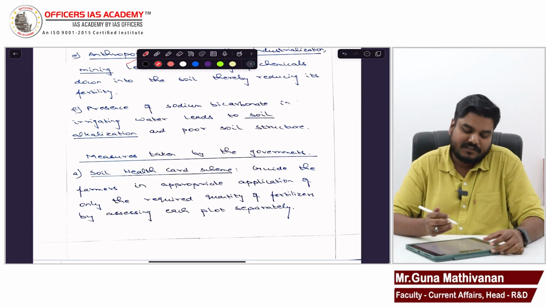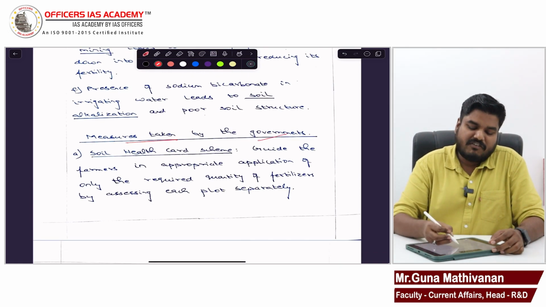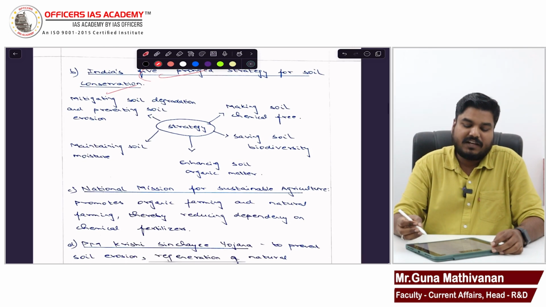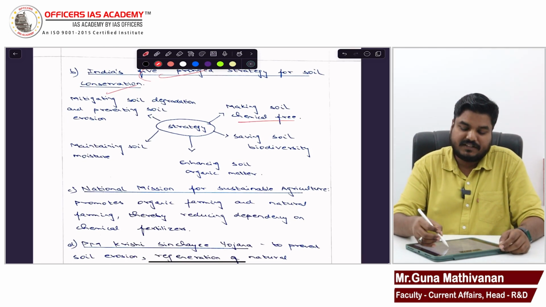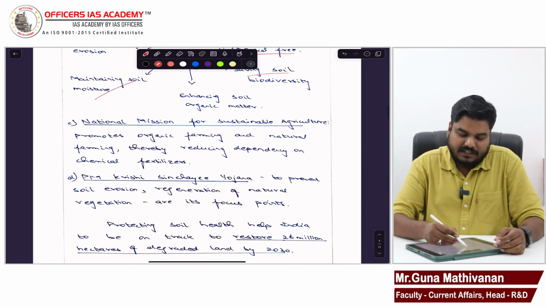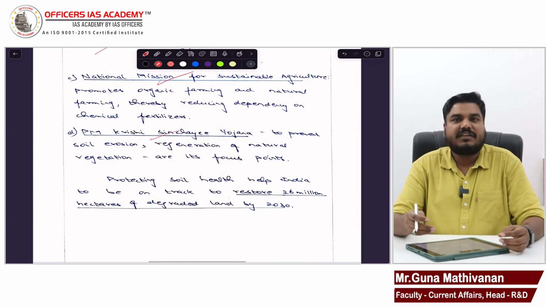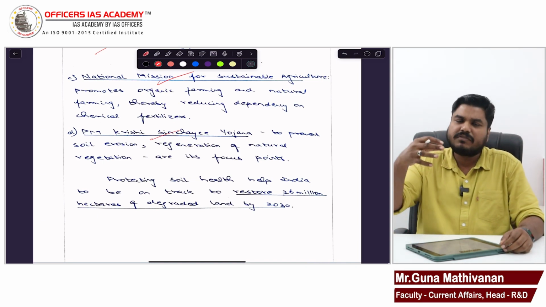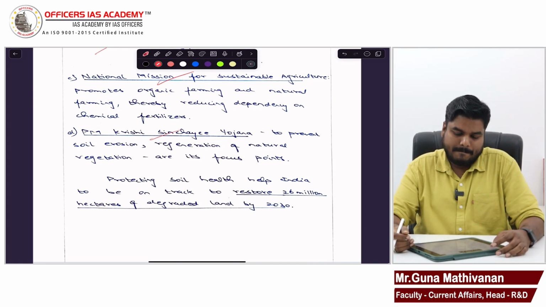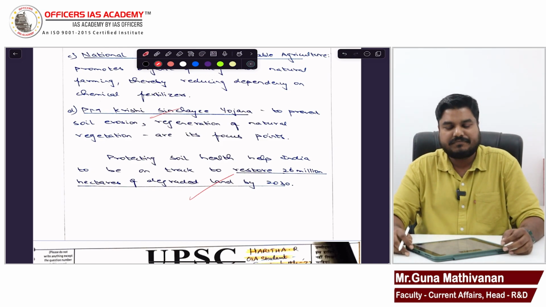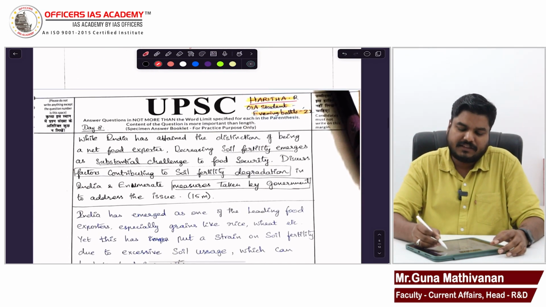You can understand easily. So measures taken by the government are also mentioned: the soil health card scheme, right? The 5-pronged strategy for soil conservation, right? Making soil chemical free, saving soil biodiversity, maintaining soil moisture. Great, good answer. National Mission for Sustainable Agriculture, PM Krishi Sinchai Yojana. Krishi Sinchai Yojana aims to improve water usage, right? It talks about precision agriculture. That is also going to help soil fertility, right? So a brief one-line conclusion. Good, very good attempt.